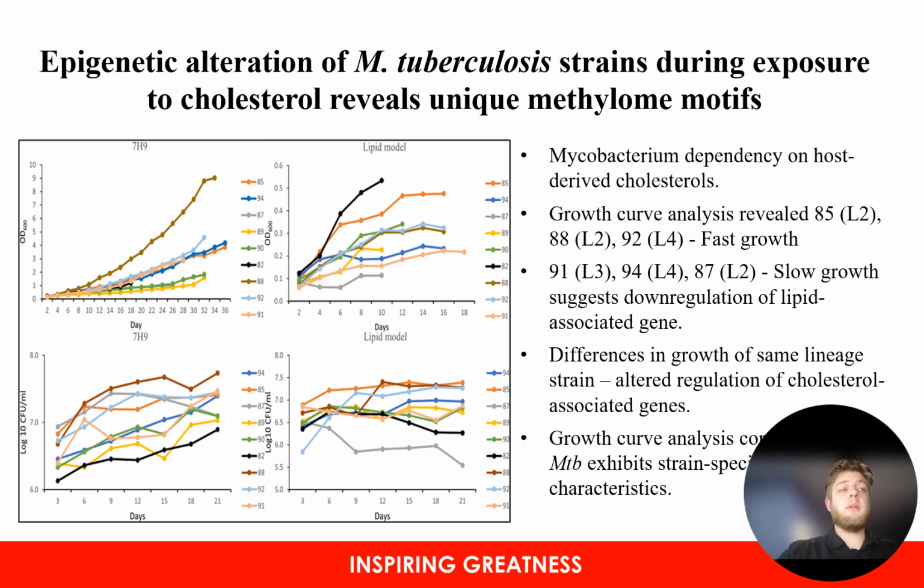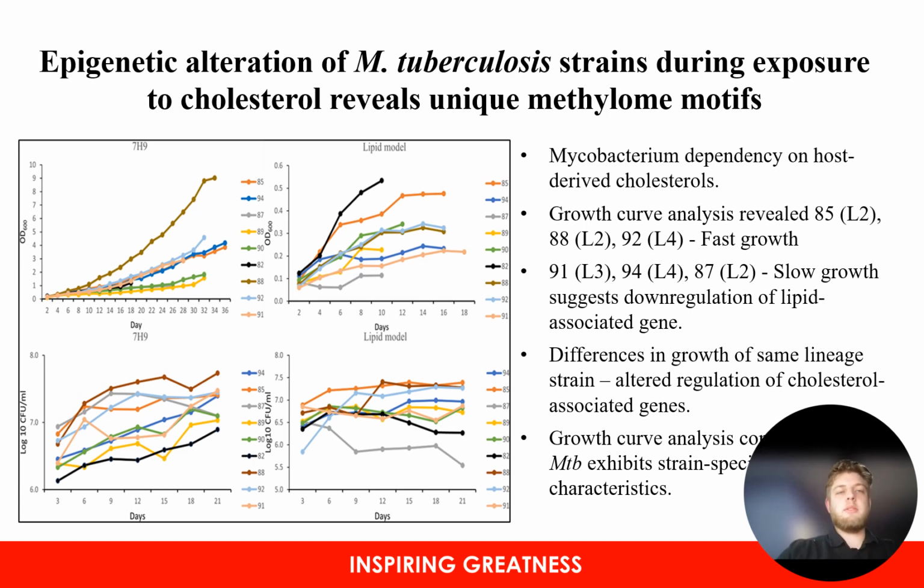Therefore, for our growth curve analysis, we grew our strains in both 7H9 and cholesterol-rich minimal media. From this analysis, we were able to reveal the fast growers, which were strains 85, 88, 92, and the slow growers, which were strains 91, 94, and 87. The differences we observe in growth between these strains could be a result of an upregulation or downregulation of cholesterol metabolism-associated genes, which would make them either worse or better suited to the environment, as they are able to better utilize these cholesterols.